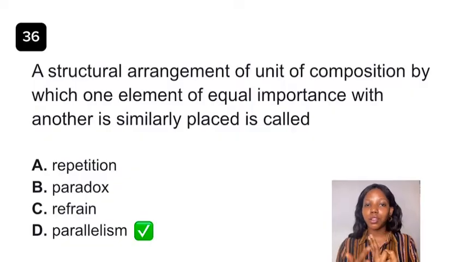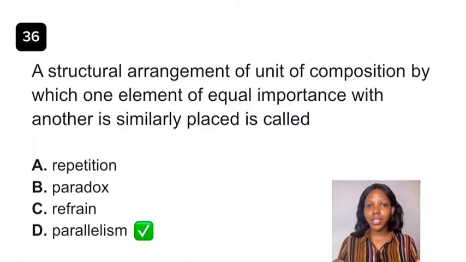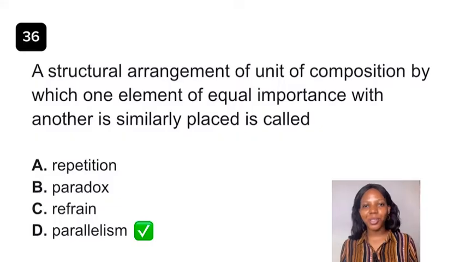These are three parts making up the sentence. They have similar structure in the sense that I came, subject verb, I saw, subject verb, I conquered, subject verb. They show equal importance, meaning they are all important in that expression, so you can't do without one part. This is just one example. There are other examples: easy come, easy go. And there's this popular one, like father like son, and some say like mother like daughter.